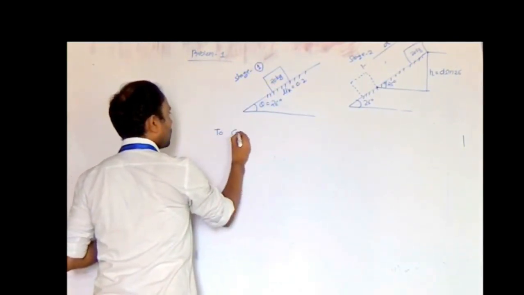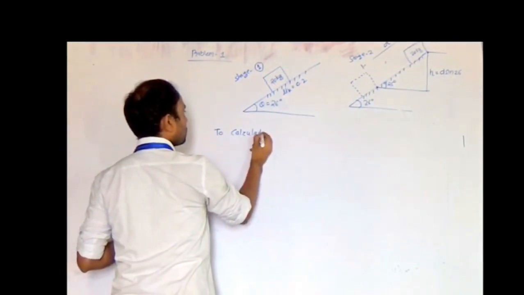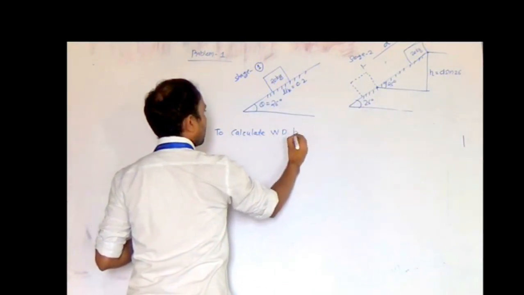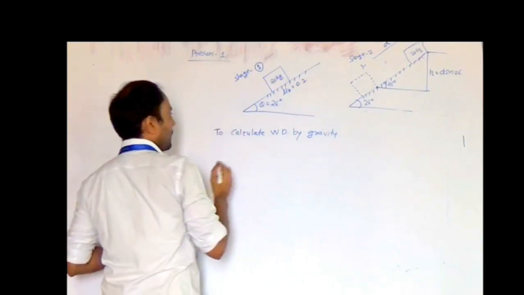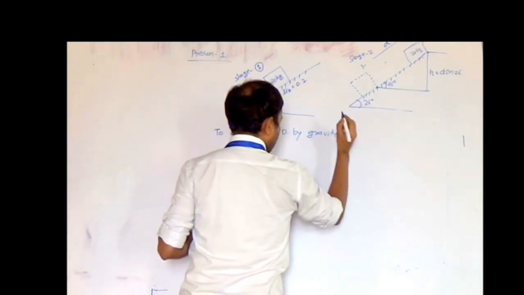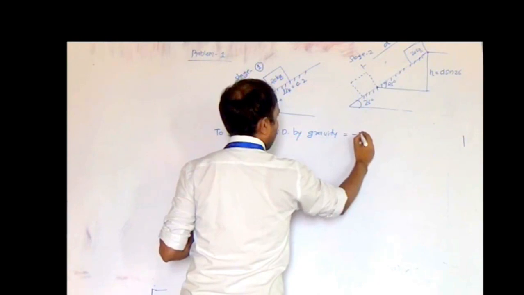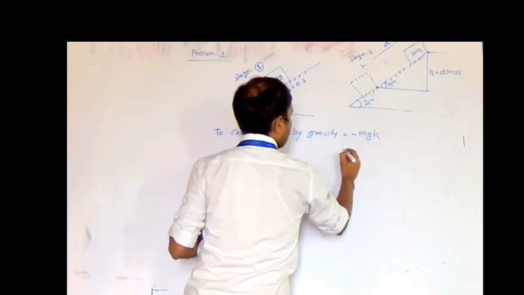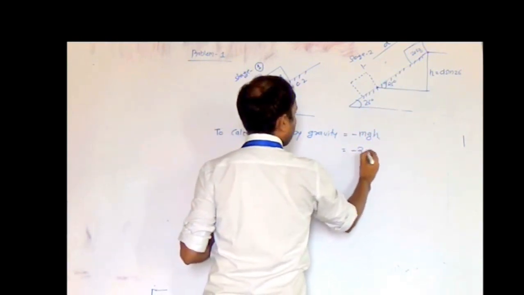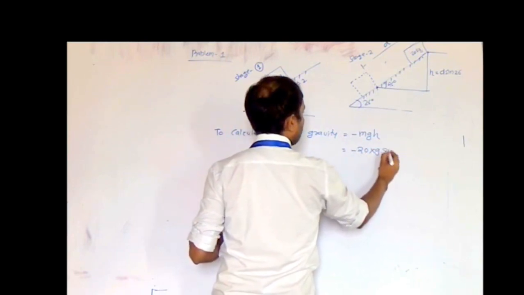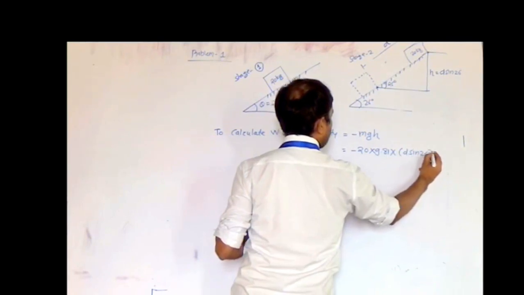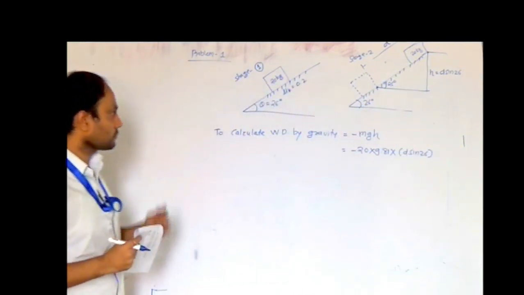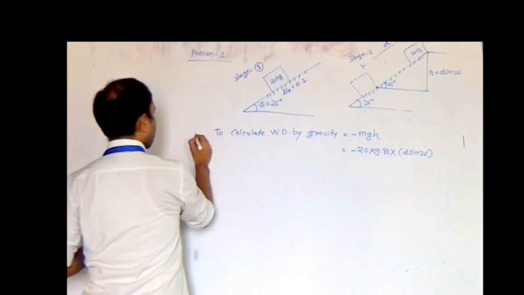So, first let us calculate the work done by gravity, which is equal to minus mgh, which is equal to minus 20 into 9.81 into h. What is h? h is equal to d sin 26. So, this is the work done by gravity. This is the first part.